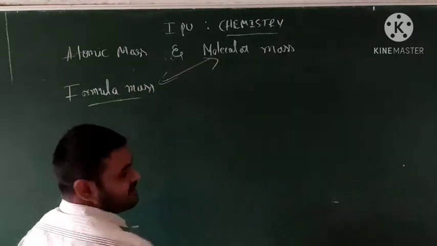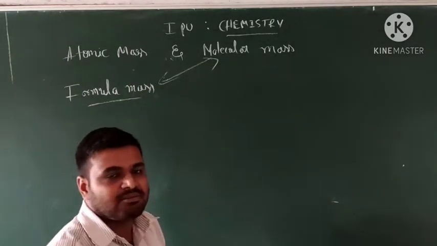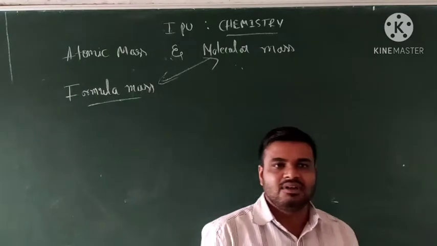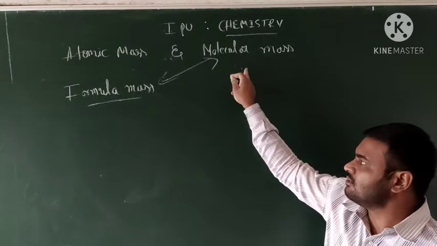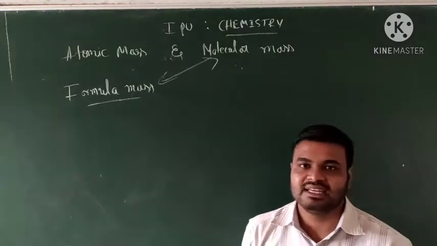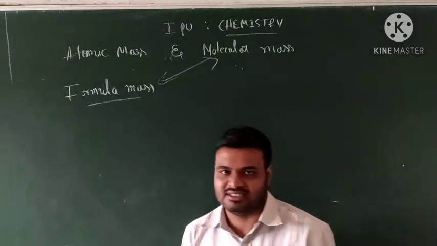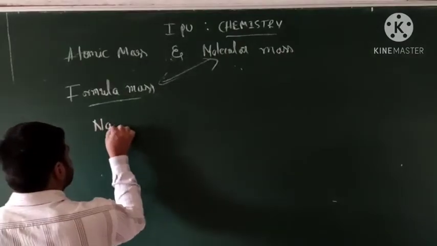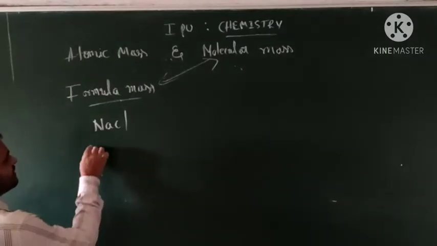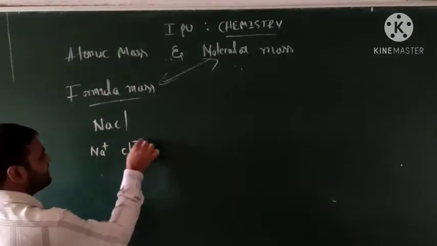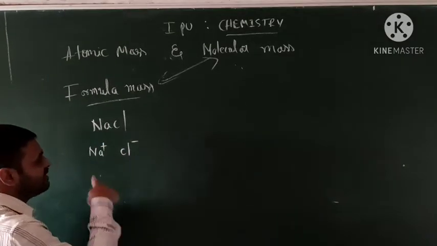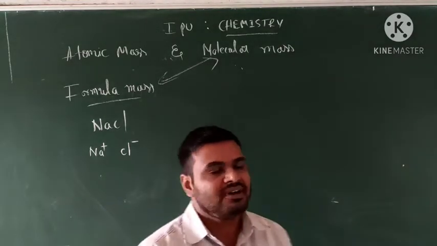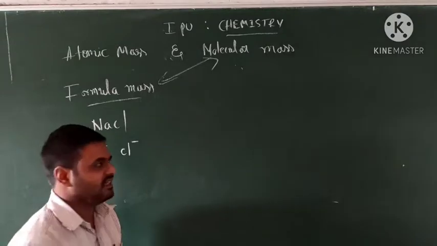Students, both have very similar calculation parts, but why do we introduce the formula mass? Because molecular mass involves covalent bonds, but formula mass involves ionic bonds. For one example, take NaCl, sodium chloride. This is a formation of Na plus and Cl minus. The bond is broken to form ions, and the ions combine to give a molecule of what? NaCl.